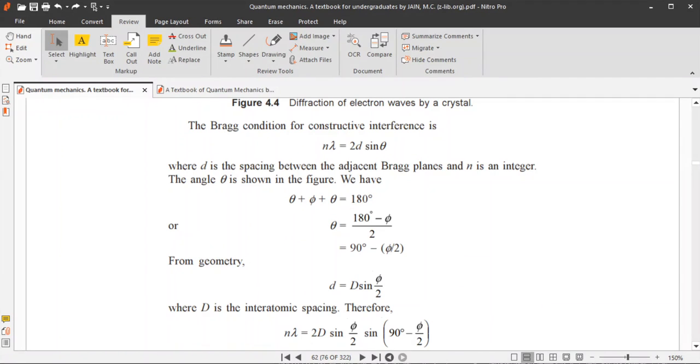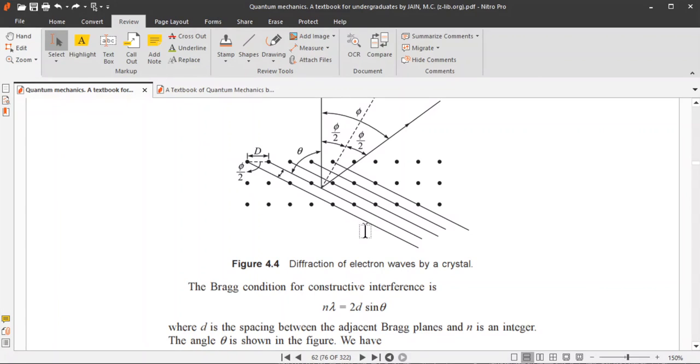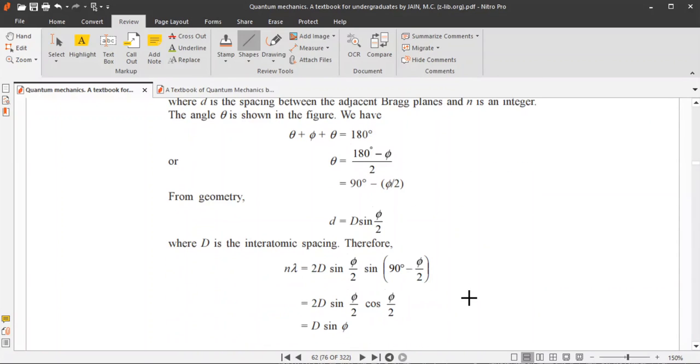So from this geometry, again I am showing you that if this is the distance between the atoms, that is capital D, and if this line is the distance between the atomic planes, that is small d, and if this angle is phi by 2, then from the geometry we can write that small d is equal to capital D sine phi by 2.